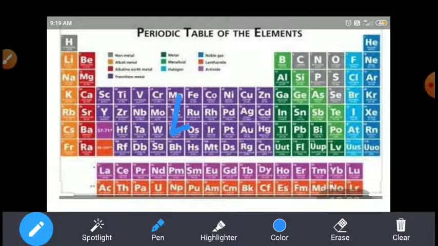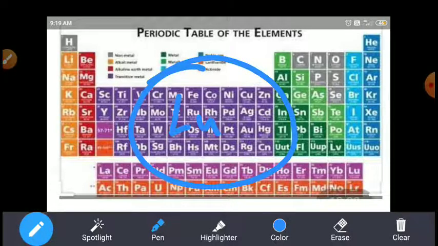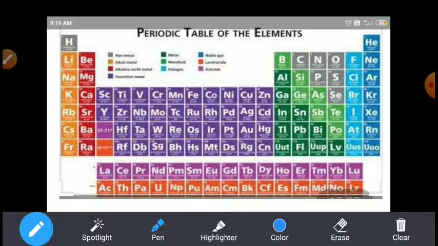In this lanthanum group, many elements exist, but they have different atomic numbers, so that's why they are separated, like here 1, 2, 3, 4, 5, 6, 7, 8, 9, 10, 11, 12, 13, 14, 15, 16, 17, 18, 19, 20, 21, 22, 23, 24, 25, 26, 27, 28, 29, 30, 31, 32.